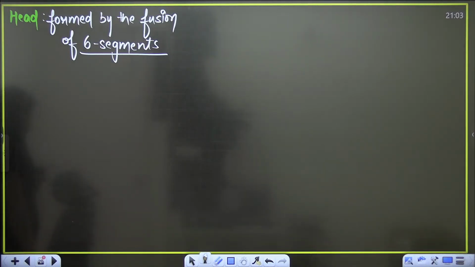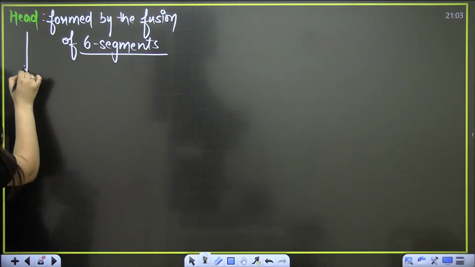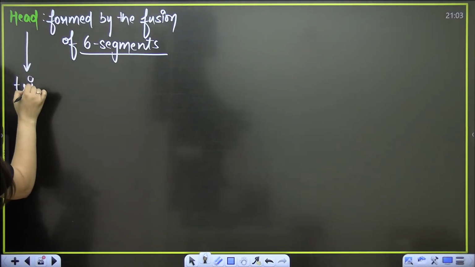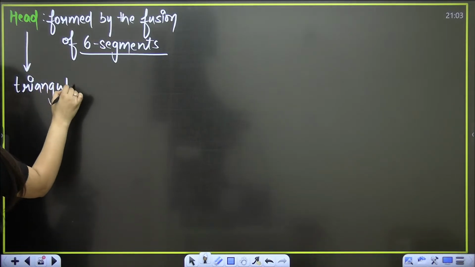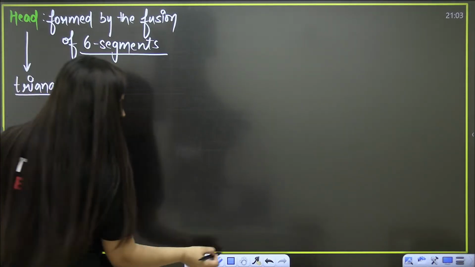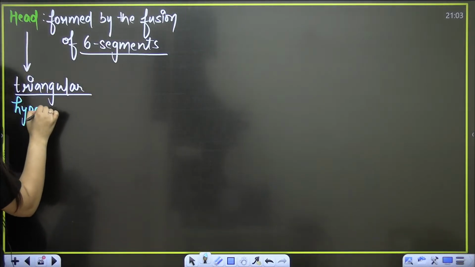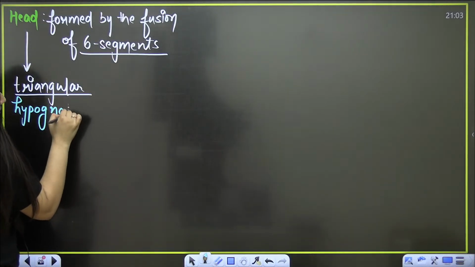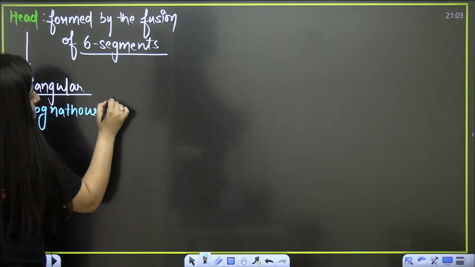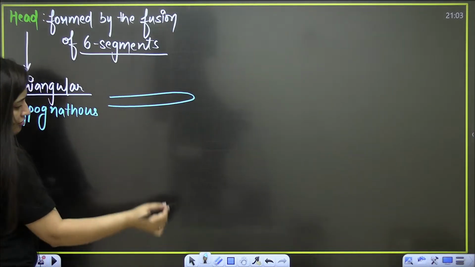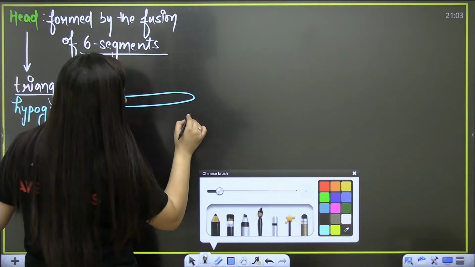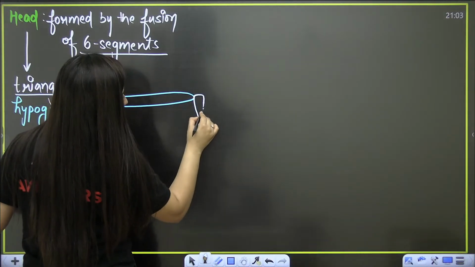So basically, when you talk about the head, it is triangular and hypognathous. Hypo means below, gnathous. Wait, let me explain. See, let's say this is the body of your cockroach. So when you look at its head now, it will be like this.